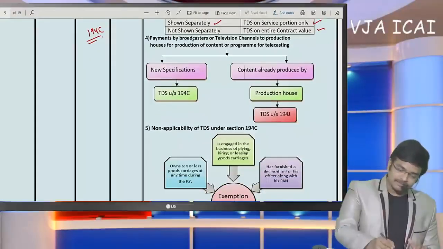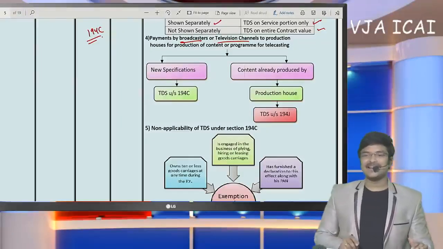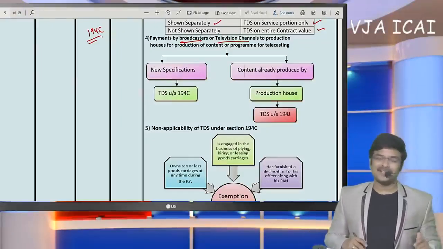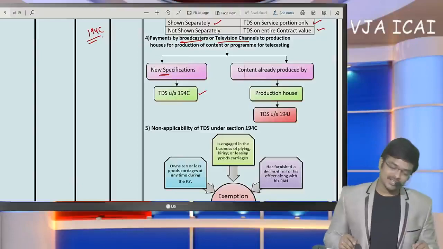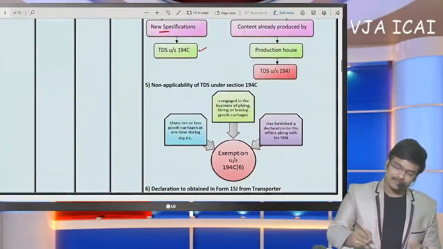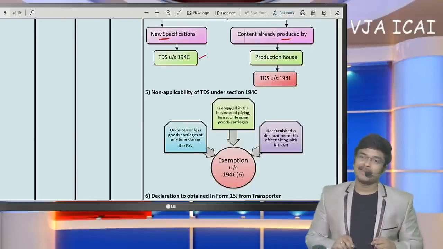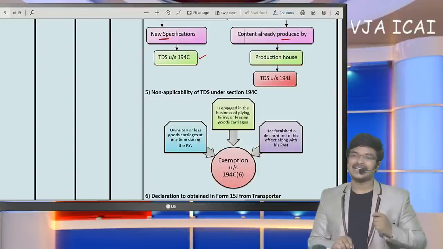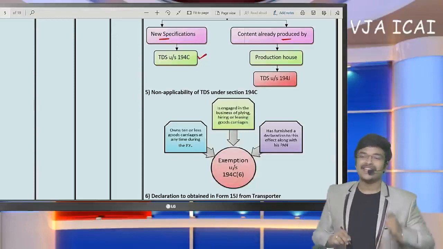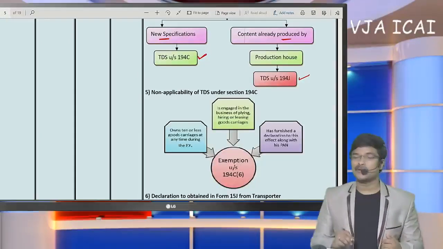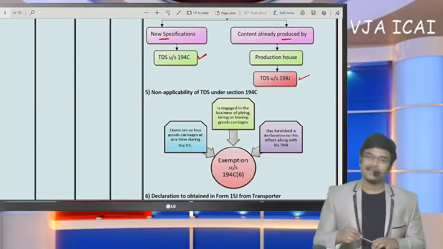Okay. Next, regarding broadcasters and television channels, when a new program is to be telecasted in a channel, then upon payment to the channel, 194C TDS has to be deducted in case of new specifications. But if content is already produced, actually a serial is being telecasted in one channel, but now another channel is going to purchase it and they are going to retelecast it, then it shall amount to payment towards royalty, where TDS has to be deducted under 194J. So based on purpose, it will differ.